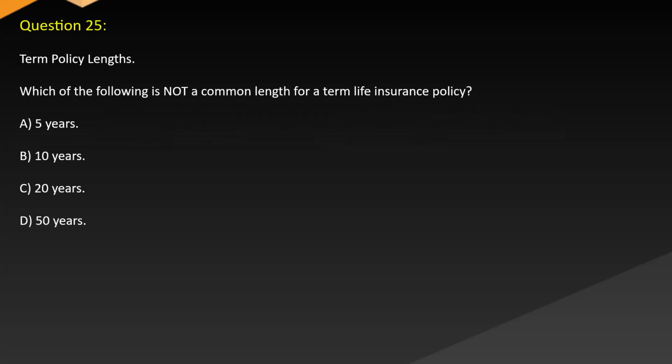Question 25. Term policy lengths. Which of the following is not a common length for a term life insurance policy? A. 5 years. B. 10 years. C. 20 years. D. 50 years.